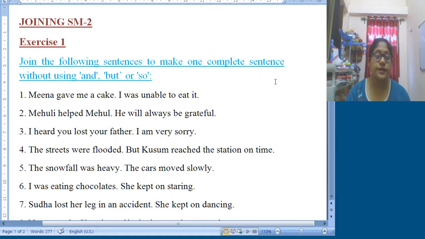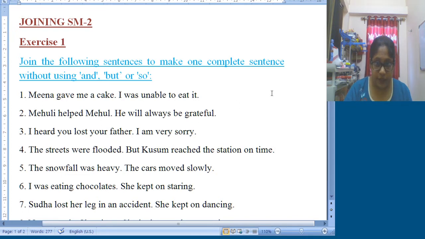That's why today you will get 10 sentences in your exercise 1, and first of all you need to try to solve them, then you can check out the solution provided here. So what is the instruction? The instruction is you need to join the following sentences to make one complete sentence without using and, but or so. You cannot use and, but or so. Without using these three words you need to join these sentences. And obviously you cannot change their meaning.